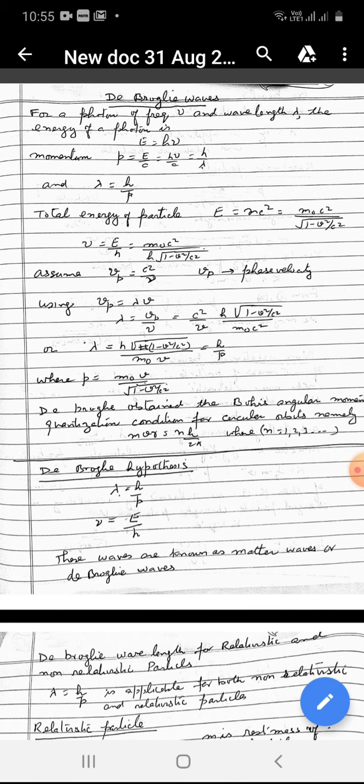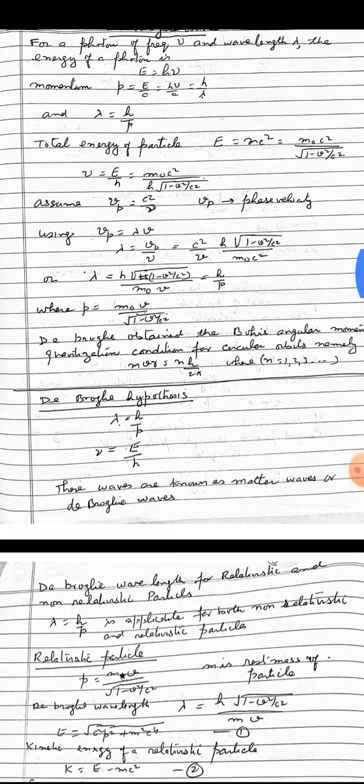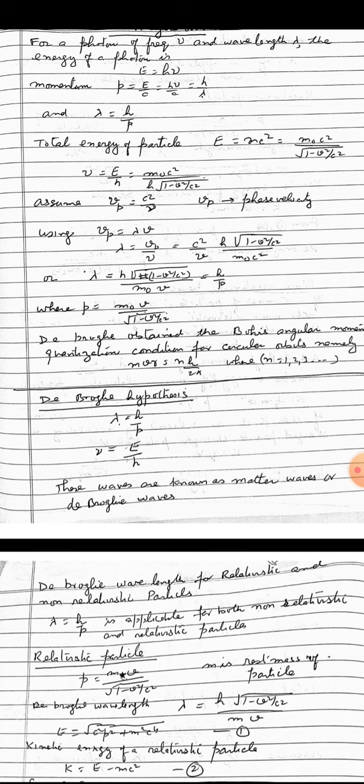Or we can write lambda is equal to h into under root 1 minus v square upon c square upon m0 v, which is equal to h upon p, where p is equal to m0 v upon under root 1 minus v square upon c square is the momentum of the relativistic particle. Now lambda is equal to h upon p is de Broglie's formula for a wave associated with a particle moving with momentum p. Since the de Broglie wave has phase velocity greater than c, it cannot carry energy.